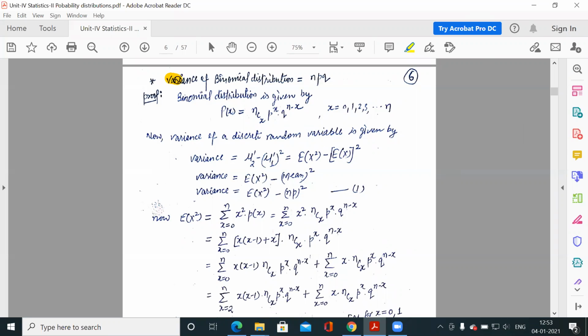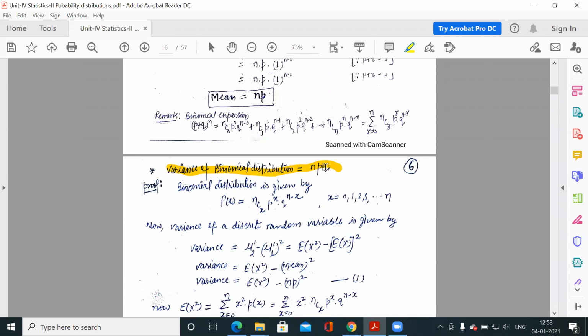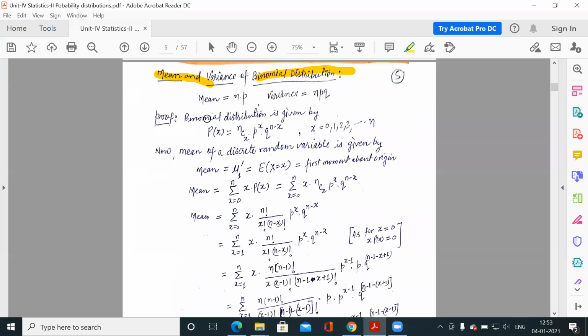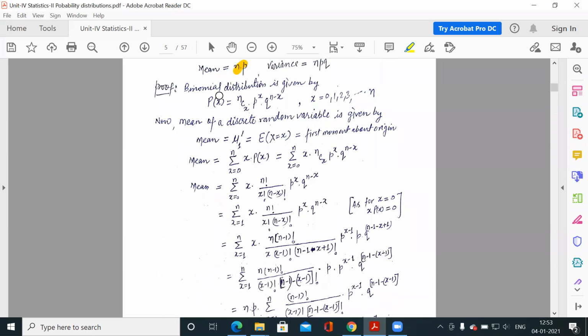So we were discussing the mean and variance of the binomial distribution. In the previous lecture, we had the derivation of the mean of the binomial distribution. So it was n into p, and you know for any probability distribution how to calculate the mean. So if it is a binomial distribution, you know the probability function.